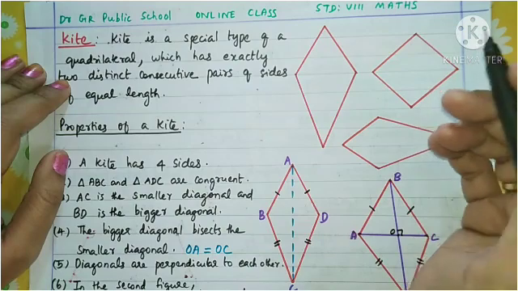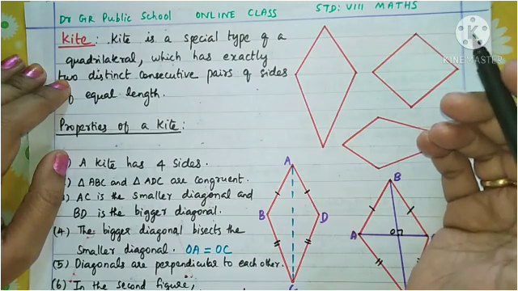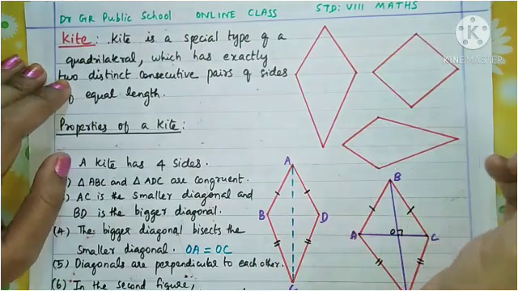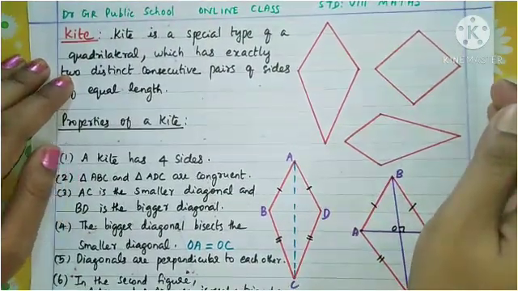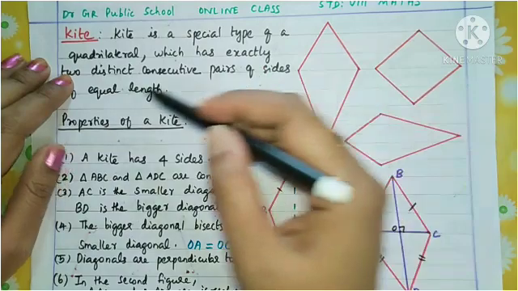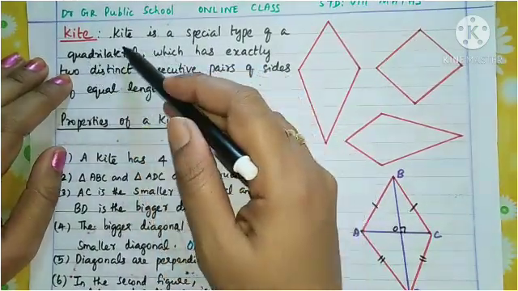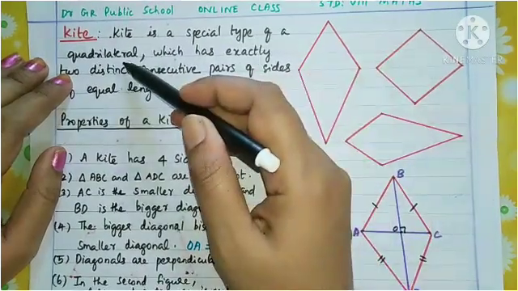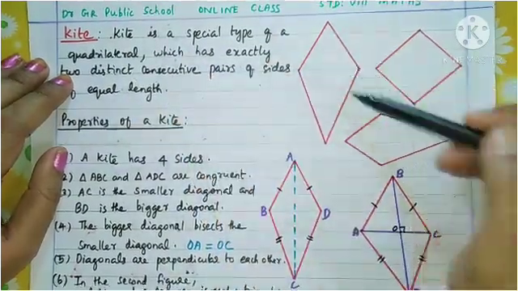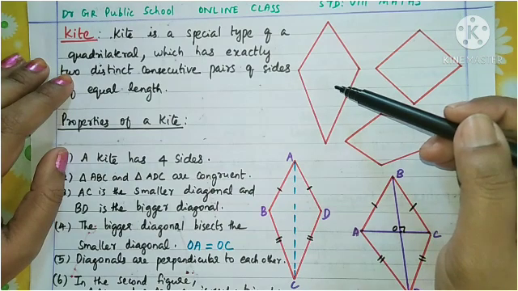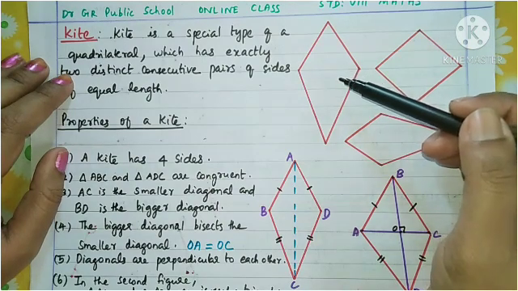You may already know what a kite is and what its shape is, but you are going to study the new properties of kite in this chapter. So that is the thing. Now we are reading what is a kite. Kite is a special type of quadrilateral, and it has some specialities also.